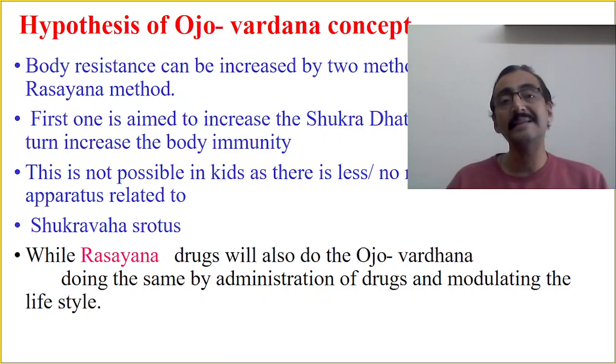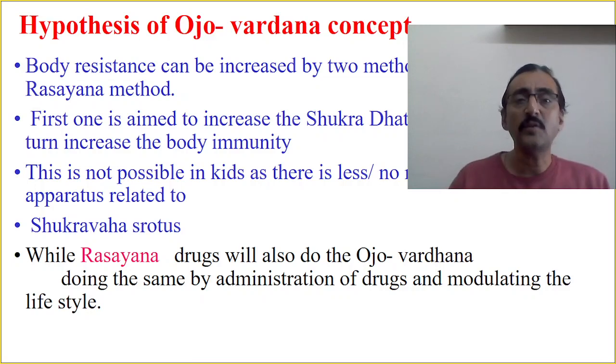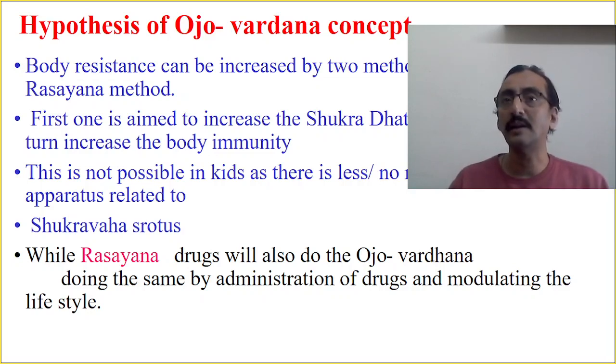The Ojaskara is able to increase the Shukra Dhatu and Ojas, which in turn increases the body immunity. Okay. For all practical purposes, usually we compare Ojas with the body immunity. This is not possible in kids as there is less or no maturation of the Shukra Dhatu. We know that. But ये जो है बड़ों में ठीक है, but छोटे बच्चों में आप देखेंगे तो formation of the Ojas is not up to the mark.